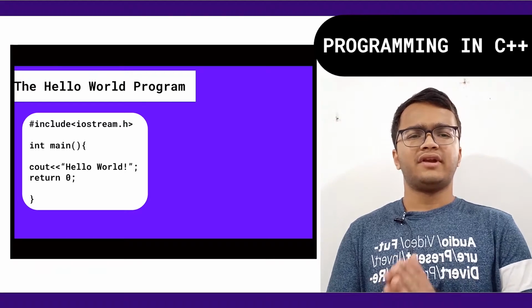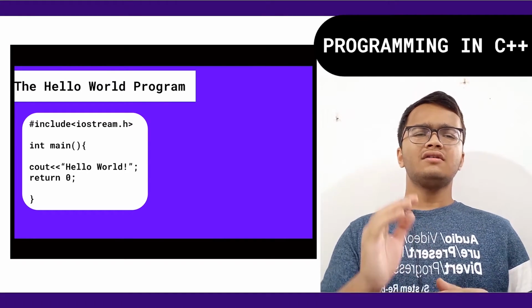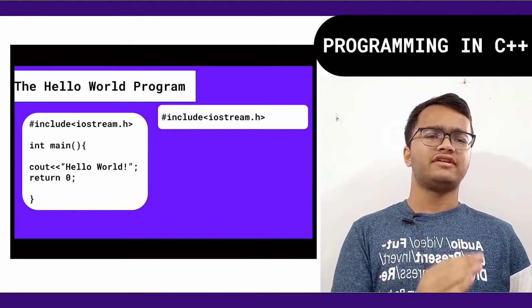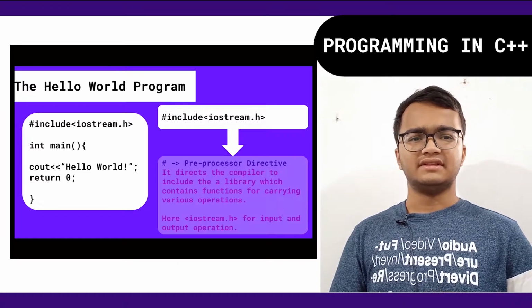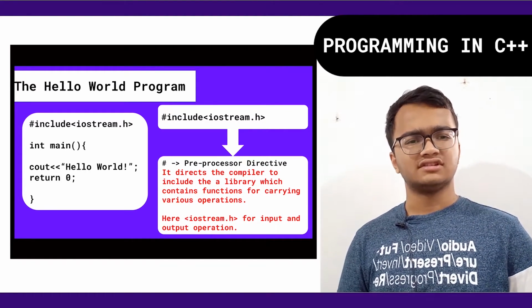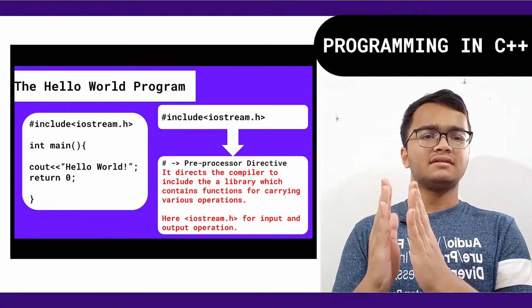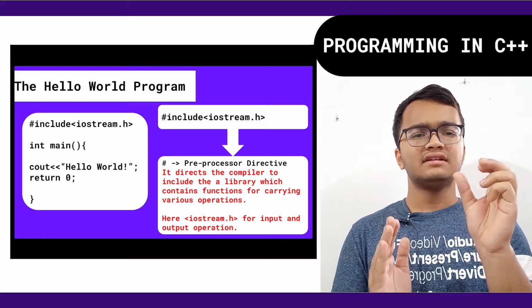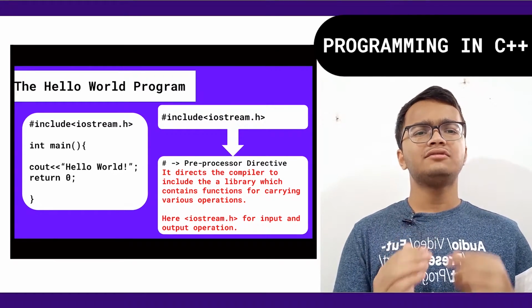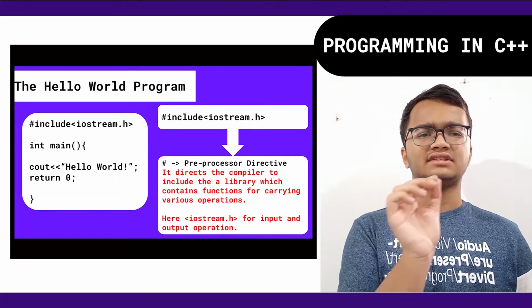Now let's break things down and understand the meaning of every line, right? For the first line, it says hash include iostream.h. Now what does this mean? Hash is the preprocessor directive. Now what is the preprocessor directive? If we divide the term, pre means before, processor means the thing which is processing the program, and directive means to direct the processor.